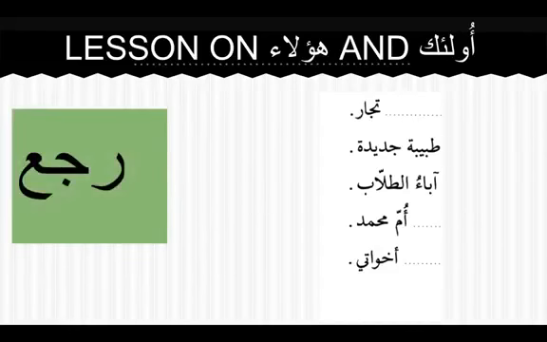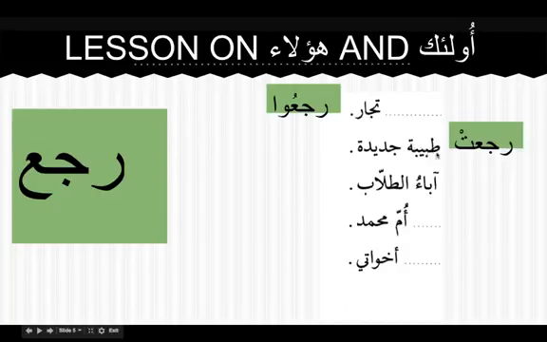Let's do a little bit more practice. Tujjarun, plural for tajirun, is raja'u. Tabibatun jadidatun, tabibatun with ta marbuta, feminine. Here we're going to make this a jumlatul fi'liyyah. It's singular, so raja'at tabibatun jadidatun. Aba'u is plural, so the fa'il will be attached to the verb: raja'u. This waw represents men, plural, hum, and this hum is aba'ut tullabi in this sentence.